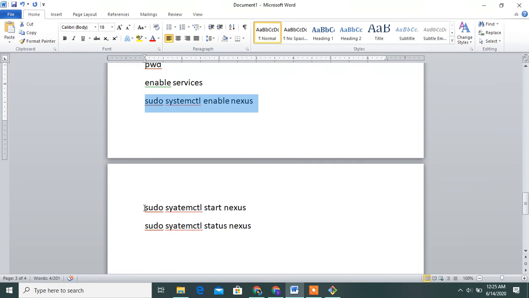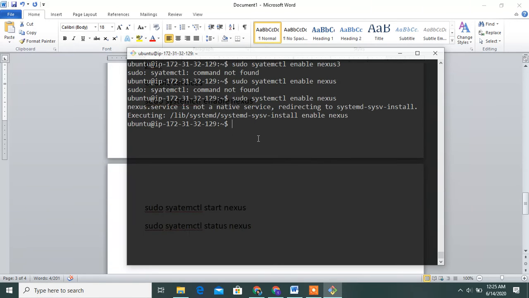Then go to sudo systemctl start nexus. Use this command for easy understanding: sudo systemctl start nexus.